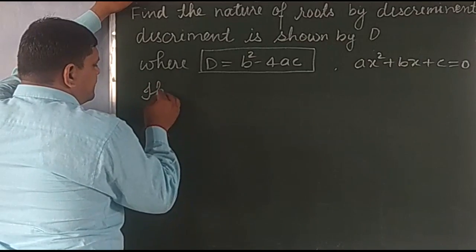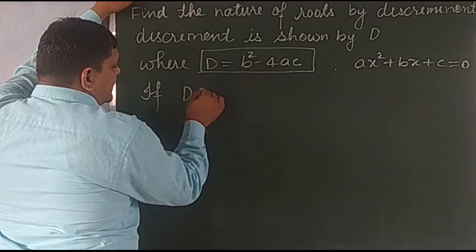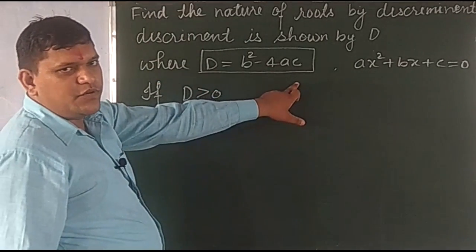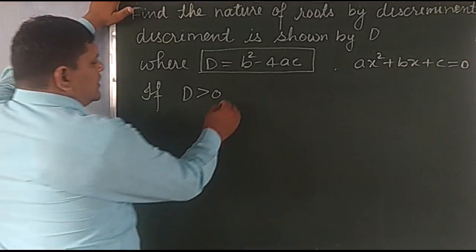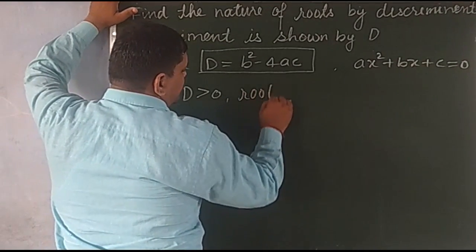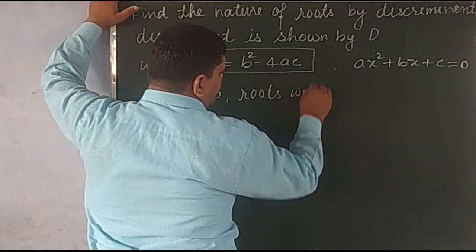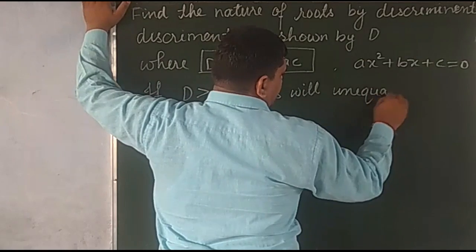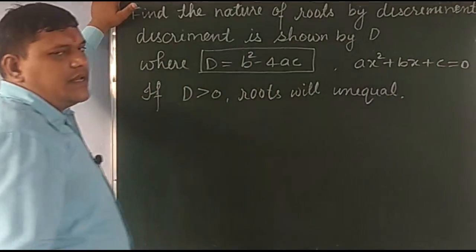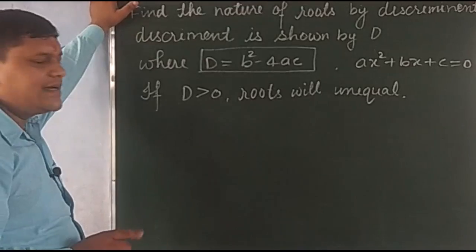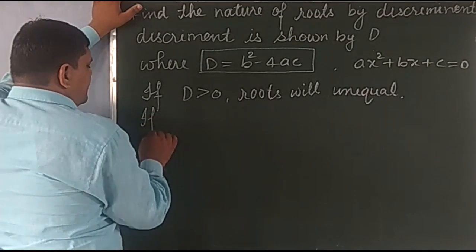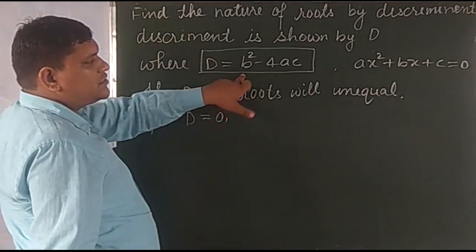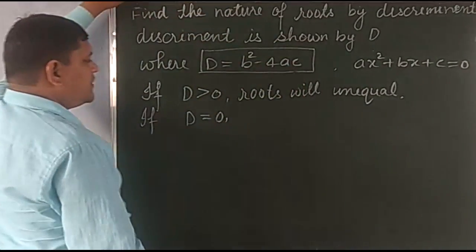If this discriminant D is greater than 0, means the value of b square minus 4ac is greater than 0, then roots will be unequal. Roots will be unequal if D is greater than 0, and if D is equal to 0, means b square minus 4ac is 0, then what is the nature of roots?